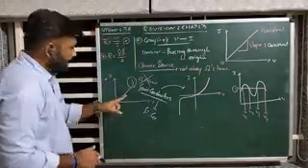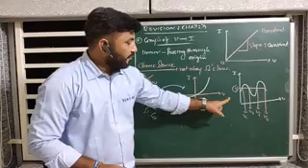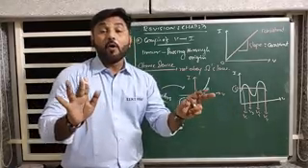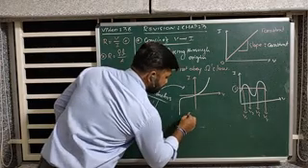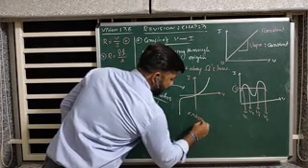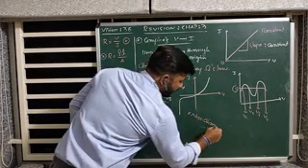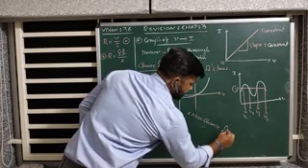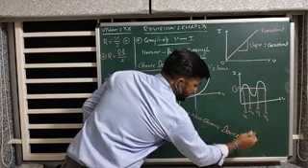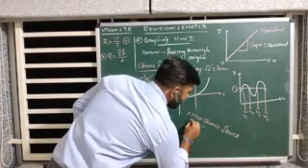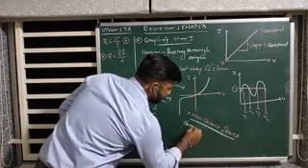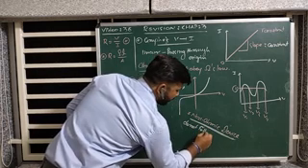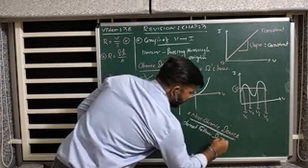Okay, such type of devices which do not obey Ohm's law, such a device is known as which device? Non-ohmic device. So which are the non-ohmic devices? Those which do not follow Ohm's law.